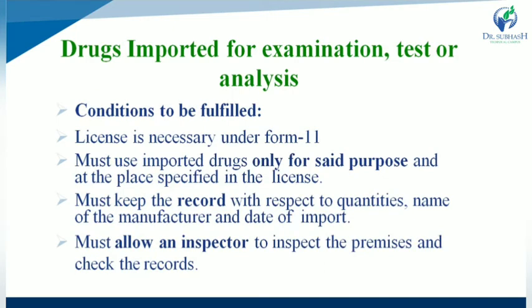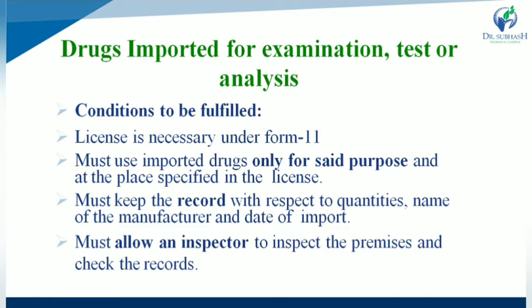Next one, drugs that are imported for examination, test or analysis. So for drugs that are imported for any type of examination, test or analysis, which type of conditions are to be fulfilled? First one, a license is necessary under form number 11. So the license is obtained by filling form number 11 and the imported drugs must be used only for said purpose and at the place specified in the license.